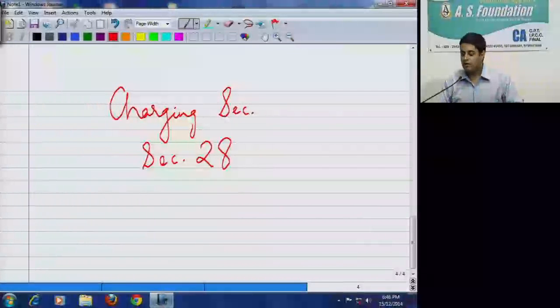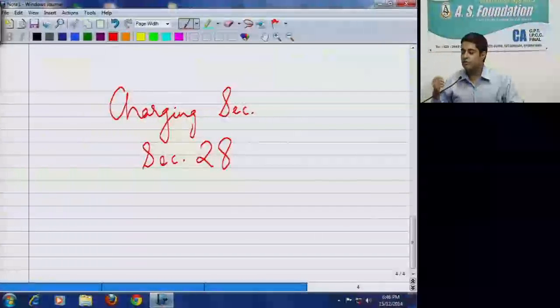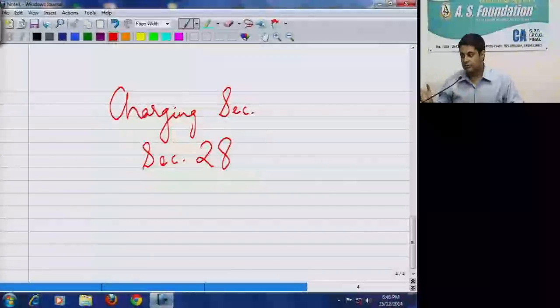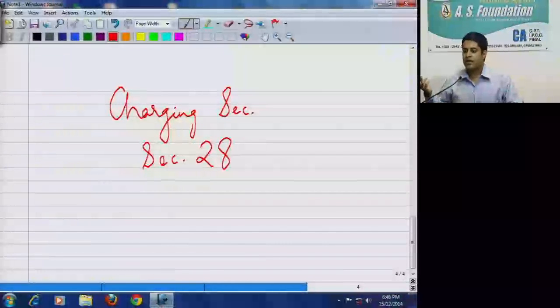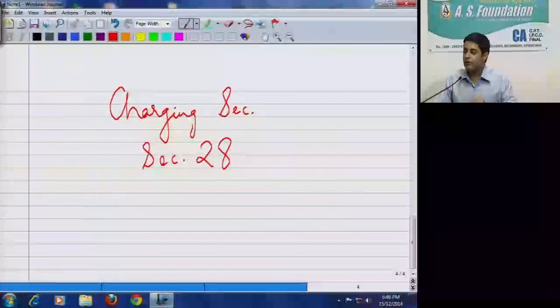Now a very important question. If I receive some perquisites from my employer, what do you mean by perquisites? Some benefits in kind. Cash or kind, but normally they are in kind, like rent-free accommodation. Then we have a motor car given for use, etc. So if I receive them from my employer, under what head will it be taxed in my hands? Under income from salary.